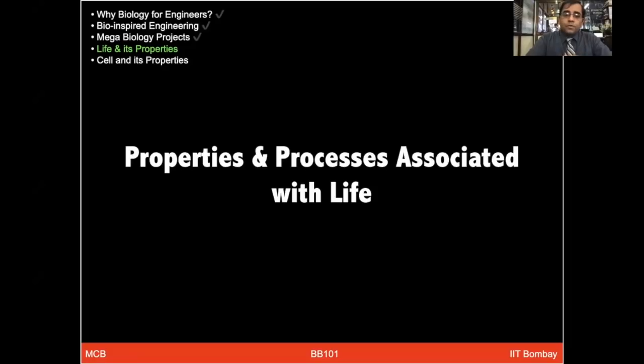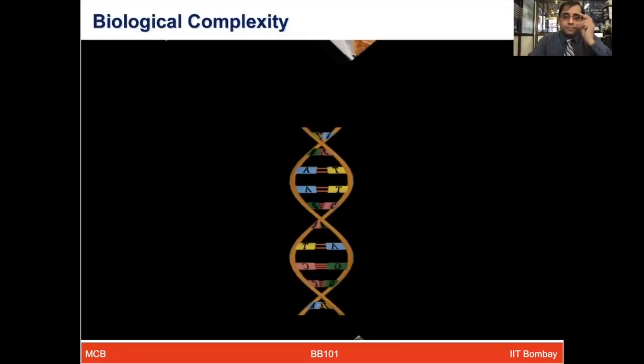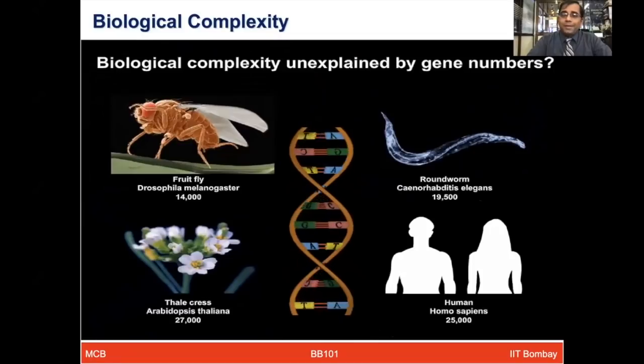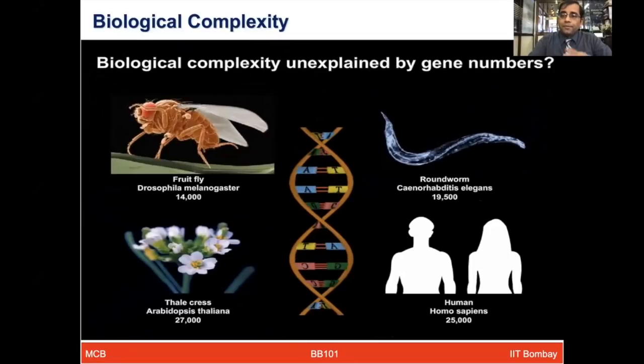Discuss which of the properties and processes are associated with life. The biological complexity is very difficult, very complex, which is really not possible to just explain based on the genes and how many genes we have.